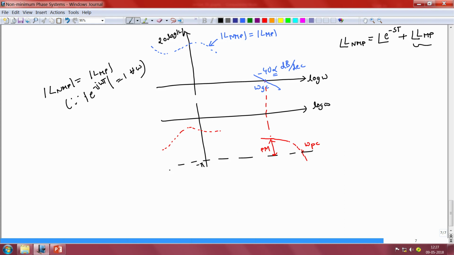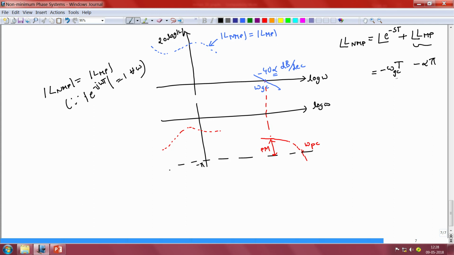However, Bode's gain phase relationship tells us that if you have a minimum phase loop gain which is rolling off at minus 40 alpha decibels per decade, then the approximate phase lag associated with it is going to be equal to minus alpha pi. And we know that if you have a time delay, then the phase lag associated with the time delay is going to be equal to minus omega T, and if we are talking about the gain crossover frequency, then we are talking about the phase lag at the frequency omega gc.